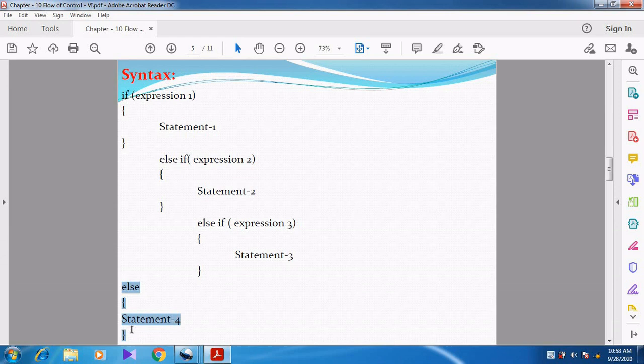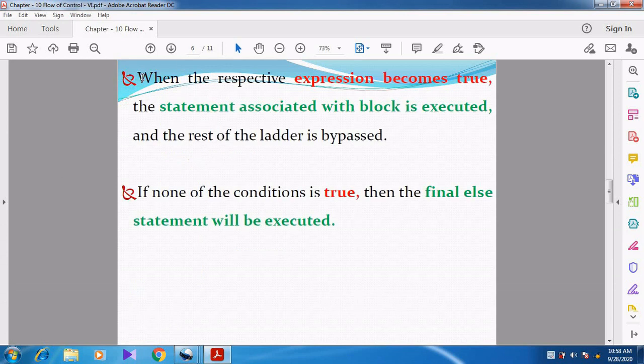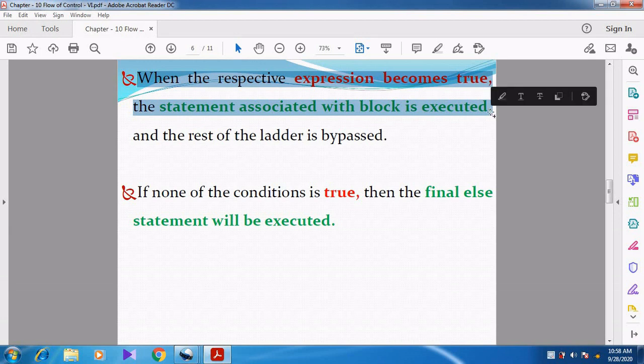If all the conditions become false, then the else part is executed, the last else part is executed. Can you understand, students? Now you can see here, when the respective expression becomes true, the statement associated with the block is executed.